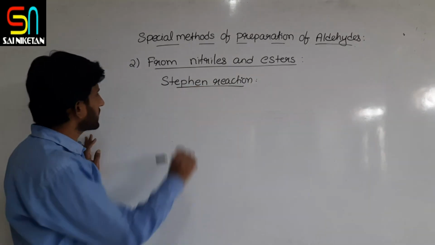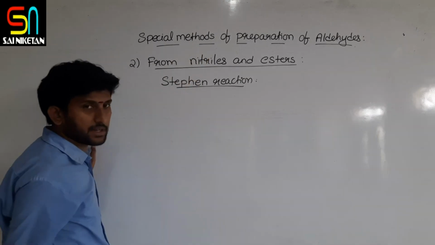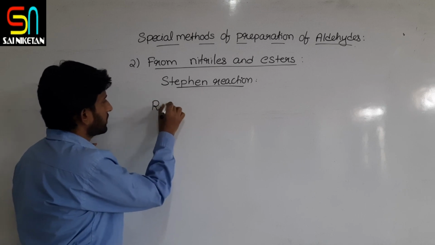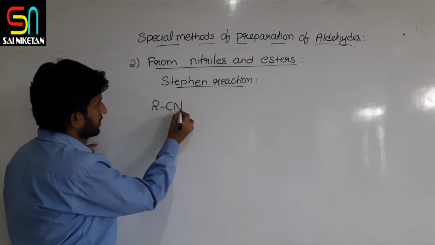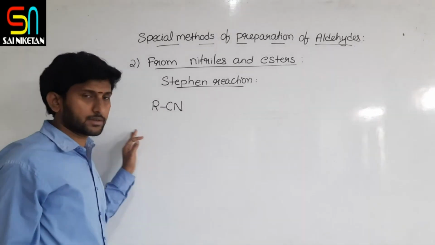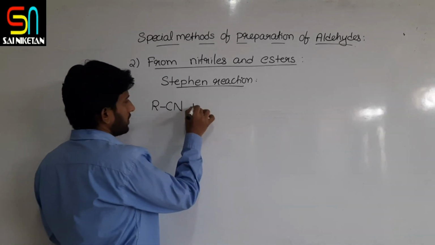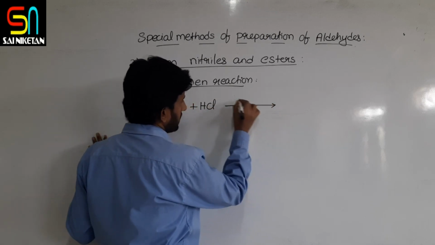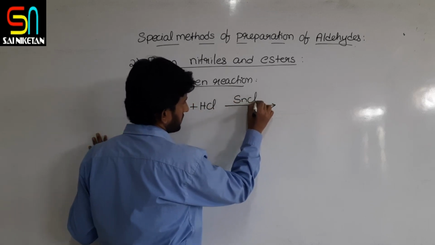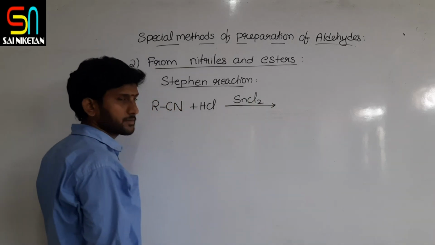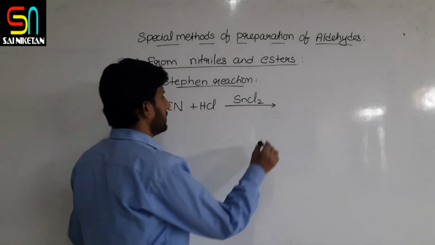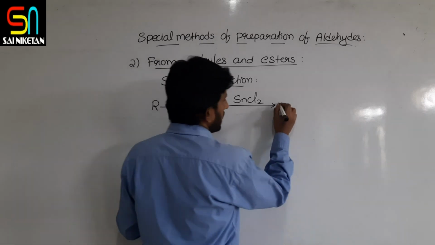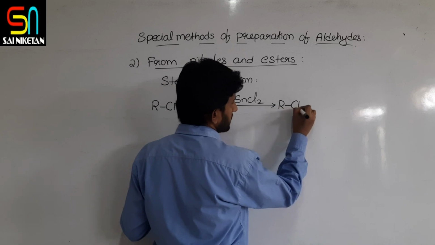Now what is happening in the Stephen reaction is we are doing the reduction of cyanides or nitriles with tin chloride, SnCl2. First an imine is formed.